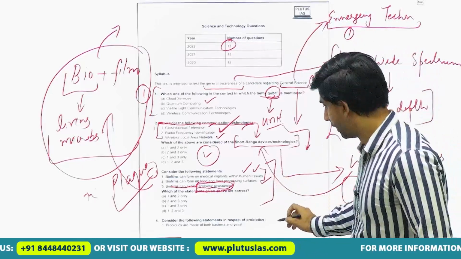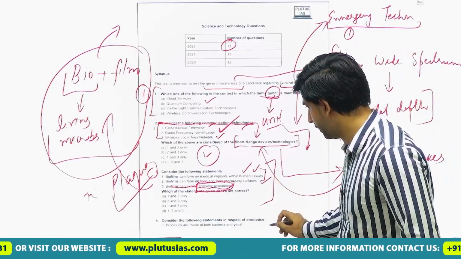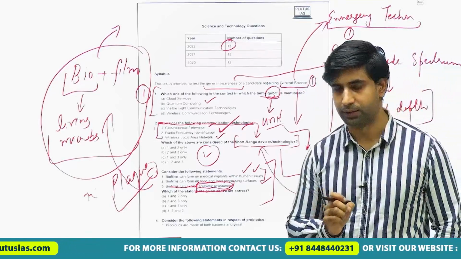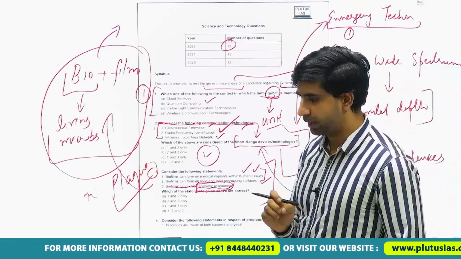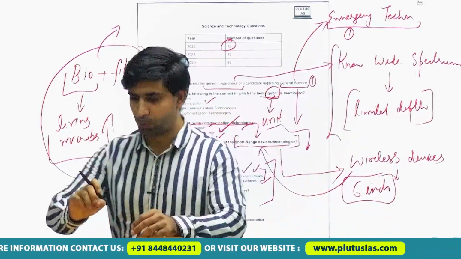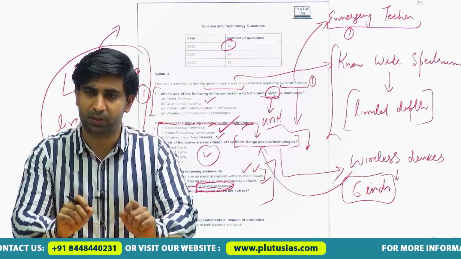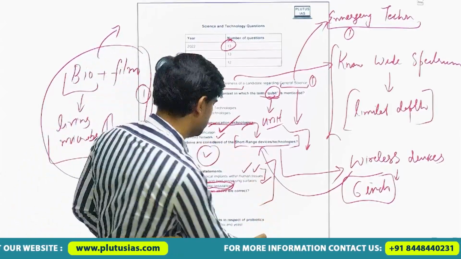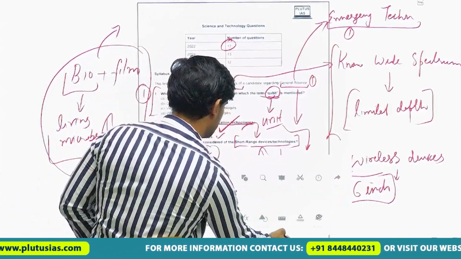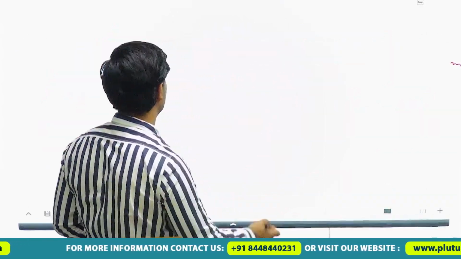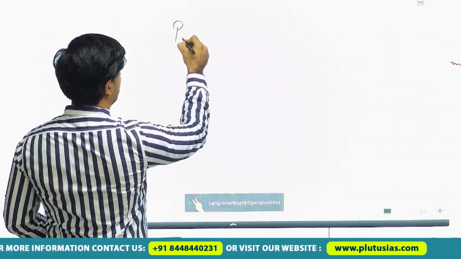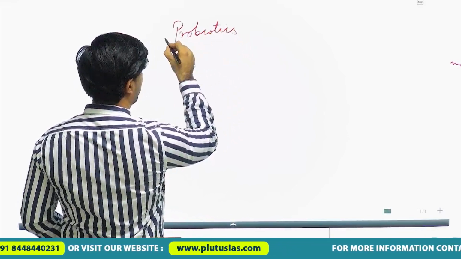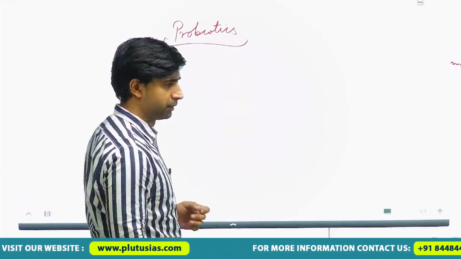Again, the fourth question: consider the following statements in respect of probiotics. Here we will see how preciseness will solve this question. We generally know doctors prescribe probiotics. What are these?